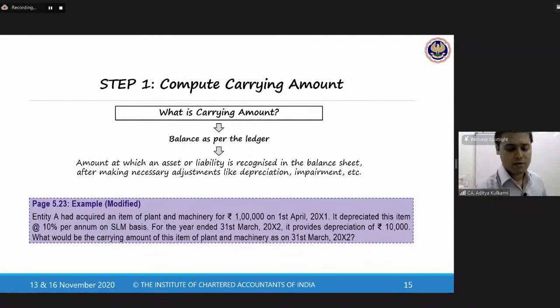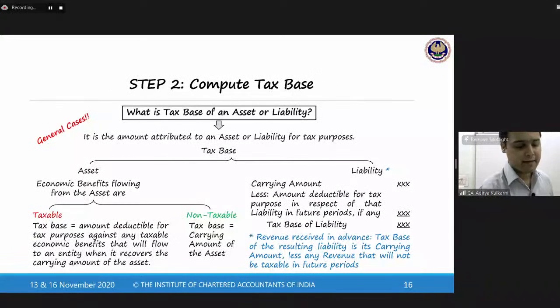Let us now come to the next step. The next step is compute the tax base. What is your tax base? Now this is important. Please pay attention. Tax base is a simple term. It is the amount attributed to an asset or liability for tax purposes.